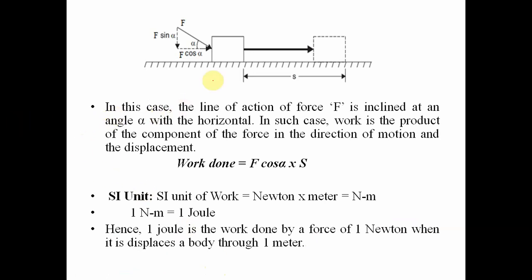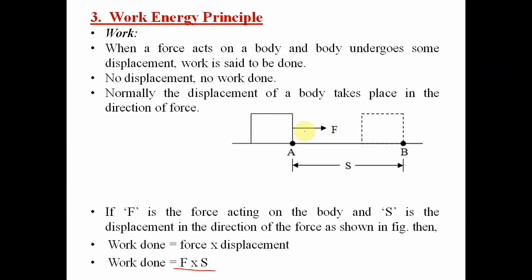Next, suppose this is a body, and the force acting on the body is inclined here. Now we have to resolve this force. This is F cos alpha, and this component is F sin alpha. In that case, the work done is given by F cos alpha into S, because in the earlier slide we have seen that work is said to be done when the displacement of the body takes place in the direction of the force.